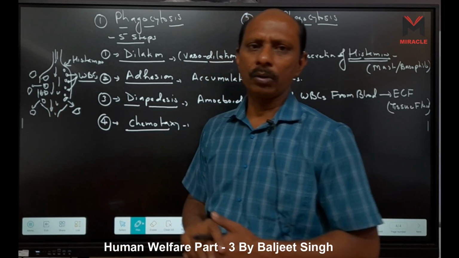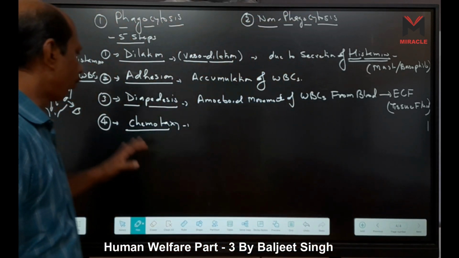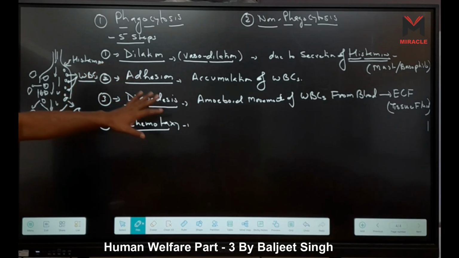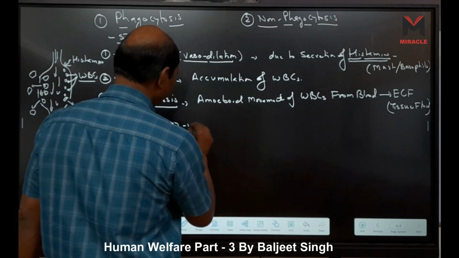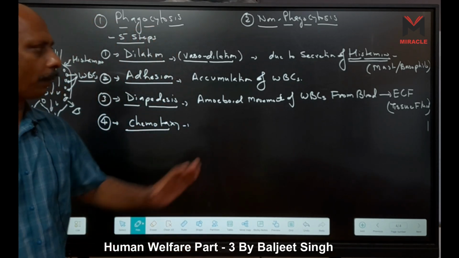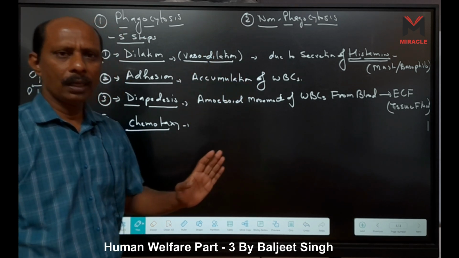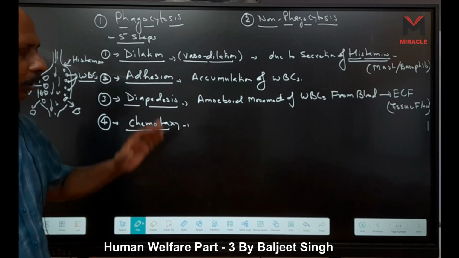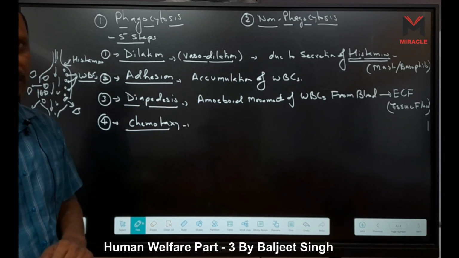RBCs never come out of the vessels because they have a specific structure, right? But WBCs are amoeboid cells, so they can come out of the blood. Chemotaxis means what happens? It is chemical movement. Here, chemical means a specific antigen. These antigens are actually chemicals. So the specific antigens which are present on the pathogens attract the WBCs, right?